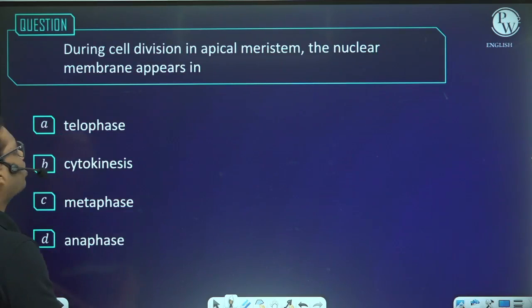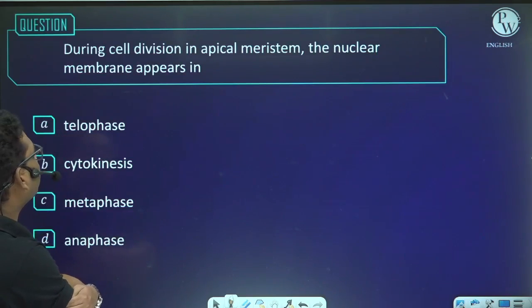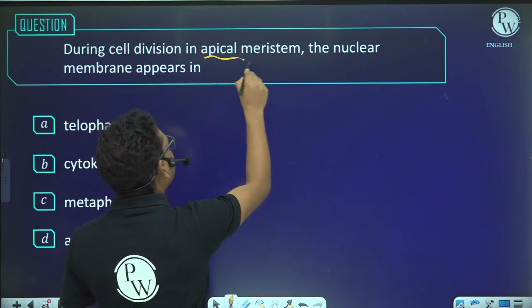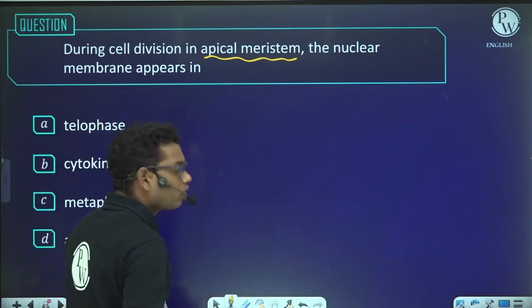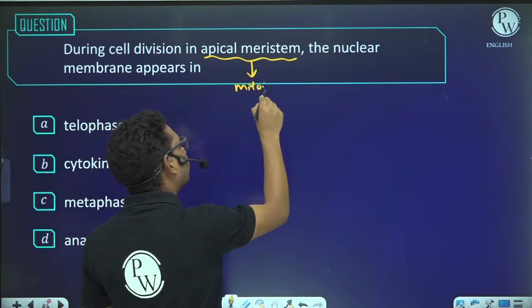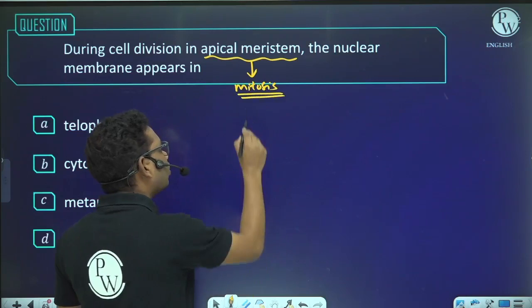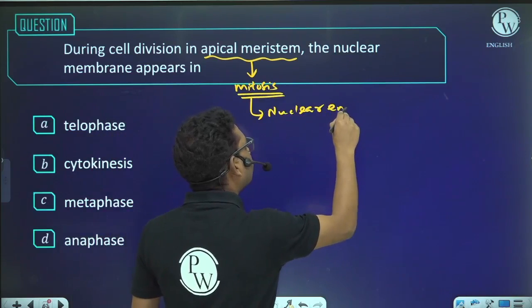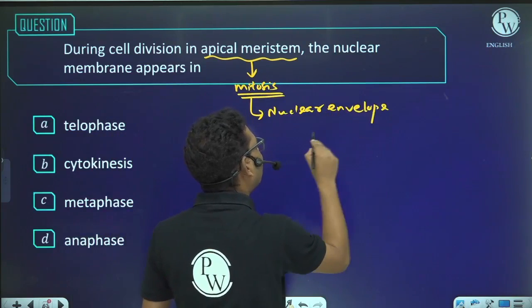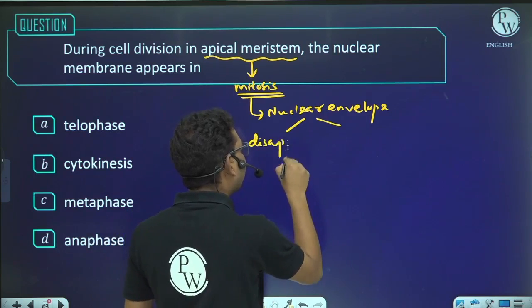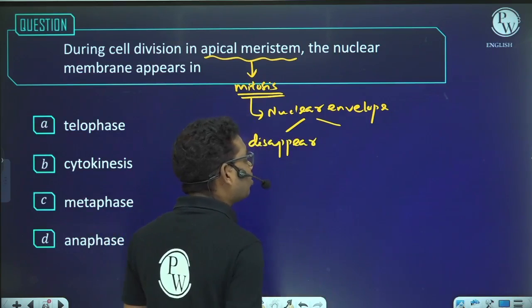Next, during cell division in apical meristem, the nuclear membrane reappears in. See, if we talk about the apical meristem, it consists of somatic cells, and in this apical meristem, which cell division is going to take place? Mitosis is going to take place. And in mitosis, what about nuclear envelope? In one phase the nuclear membrane disappears, and in another phase it reappears.